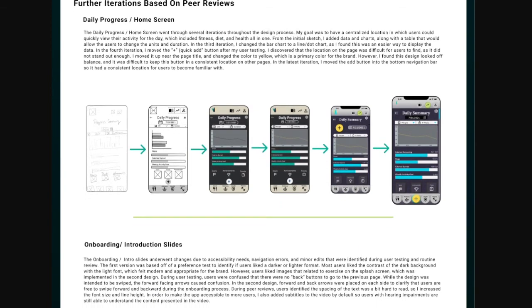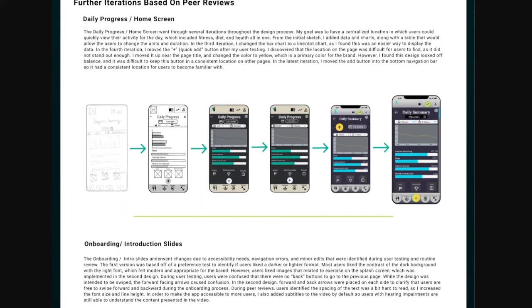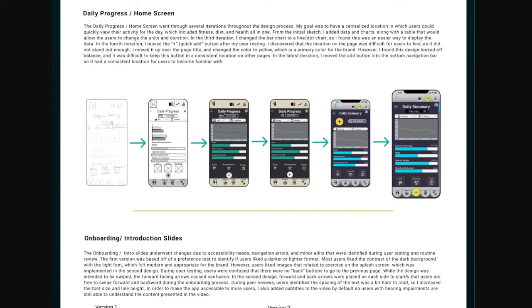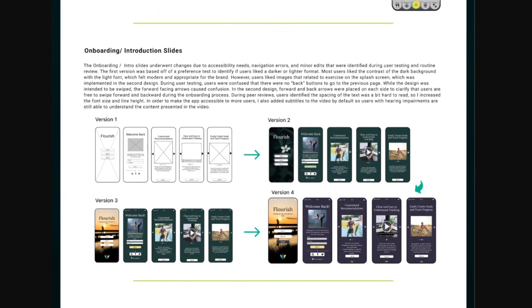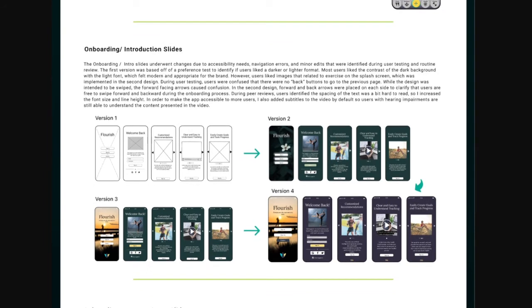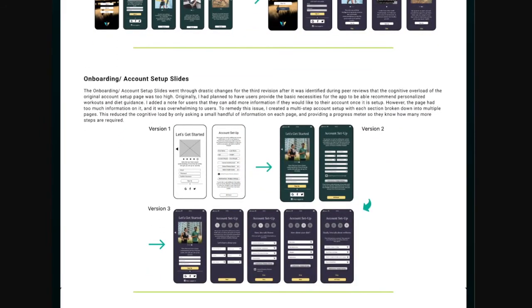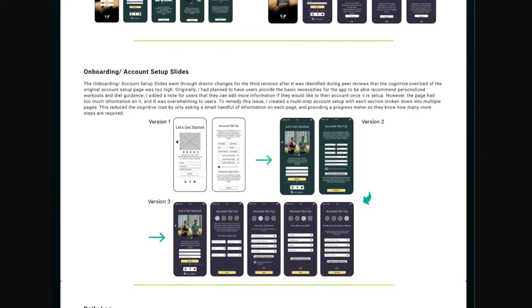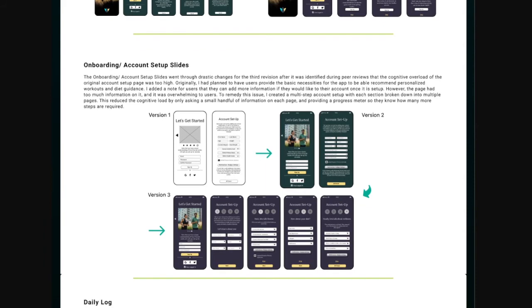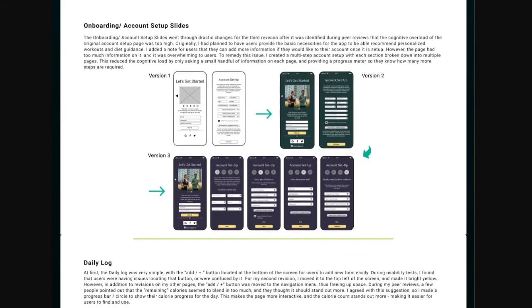The daily progress home screen went through 6 revisions to ensure it was intuitive, easy to use, convenient, and quick for users. My onboarding slides needed 4 revisions in order to make it accessible to all users, easy to navigate, and to also be an enticing start to the user's first experience with the app. The account setup is also a very important feature that required 3 revisions. My final version reduces the cognitive overload by breaking it down into multiple steps.